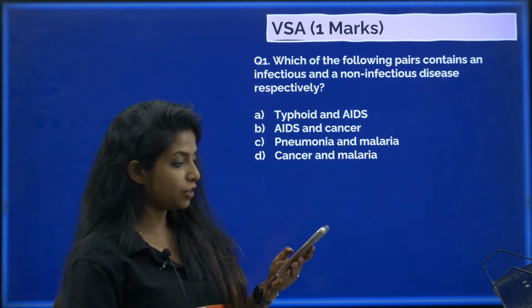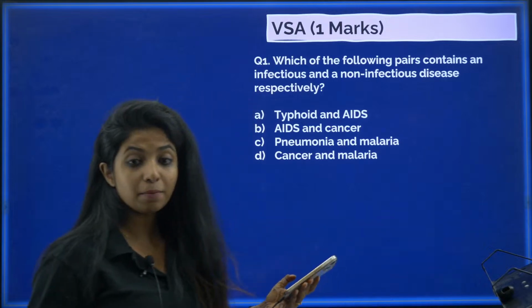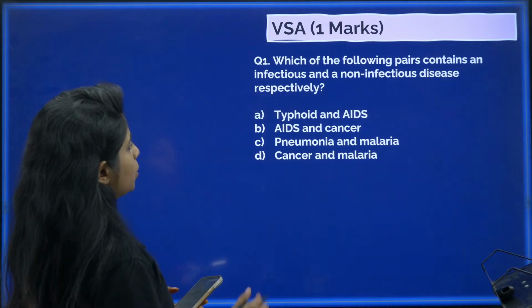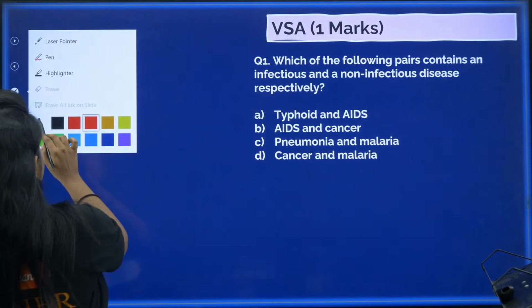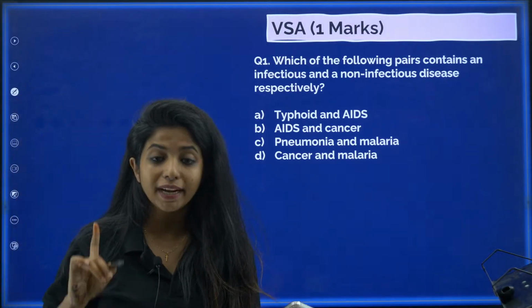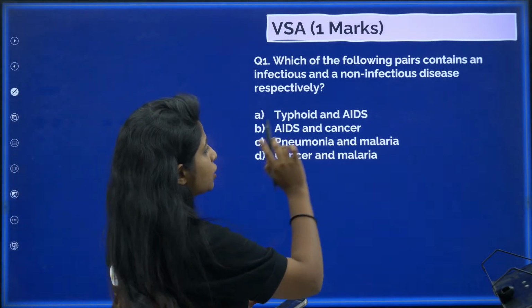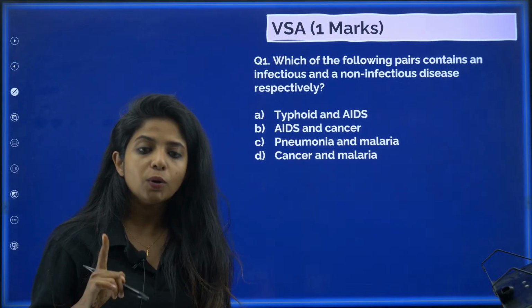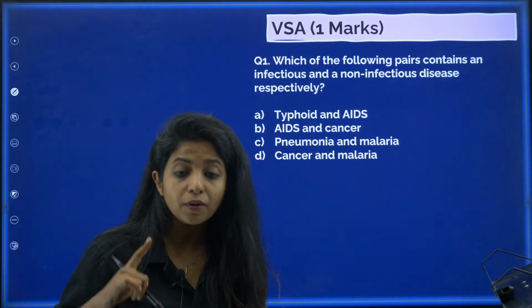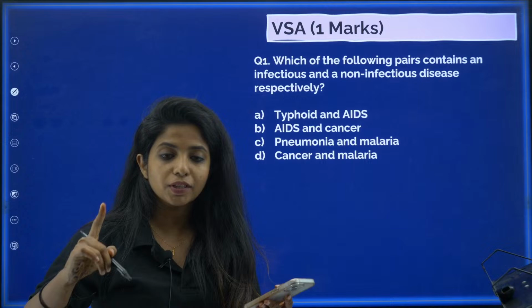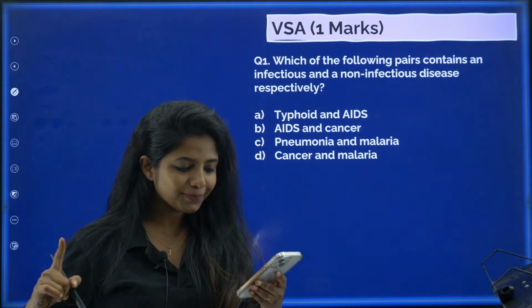So Jyotika is the first one to tell me the answer. It's 1B according to Jyotika. Let's see. You have to spot one infectious and the other non-infectious disease. My dear children, typhoid and AIDS we are having as the first option. Now typhoid is something that can be spread from one organism to another. Can you tell me the route, how it is spread?